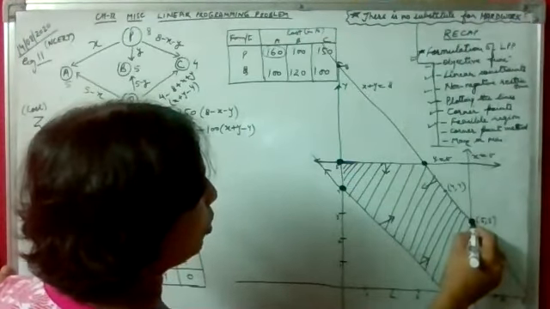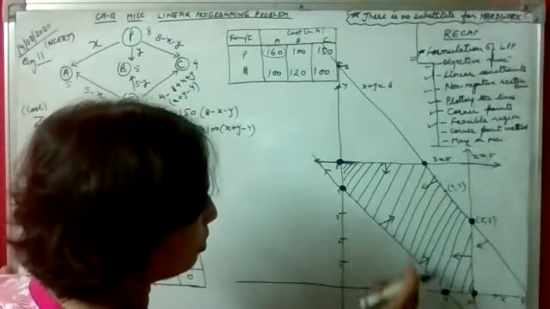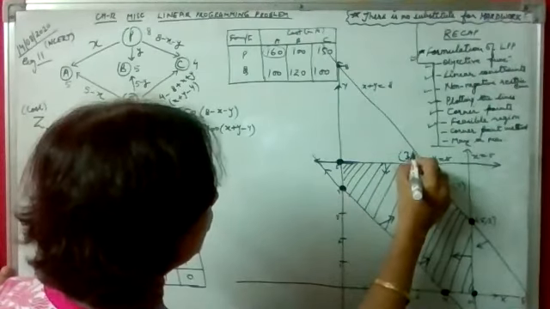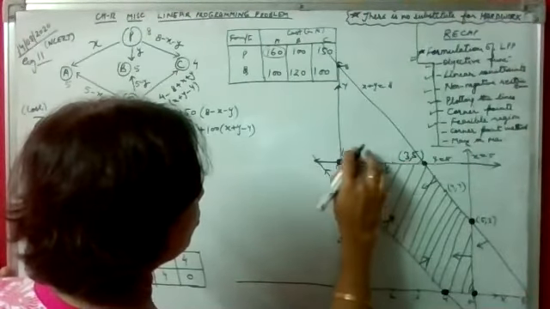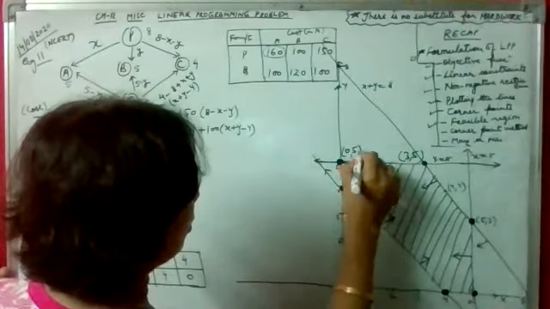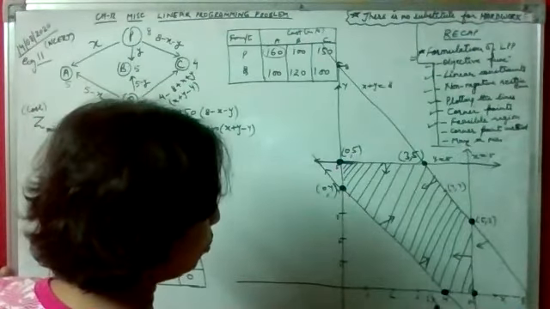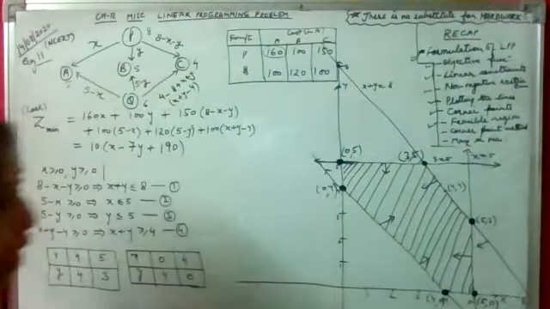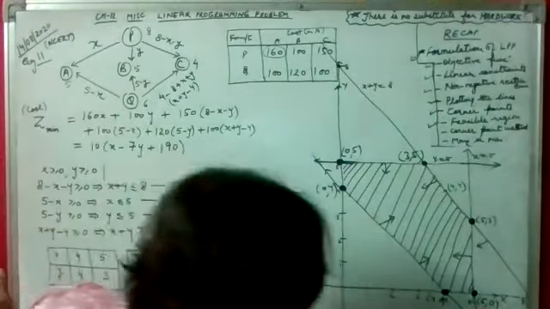So these are the corner points. 5, 3. And this point, if we look here, it is 3, 5. It is 5, 0. Sorry, 0, 5. This is 0, 4, and this is 4, 0, and this is 5, 0. So we have in all 6 corner points, and now we need our optimal solution, that is we have to